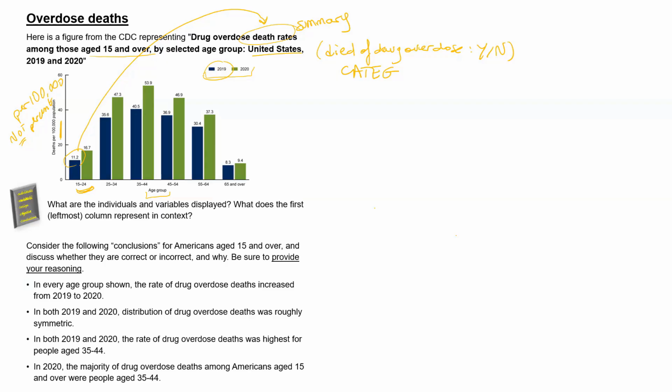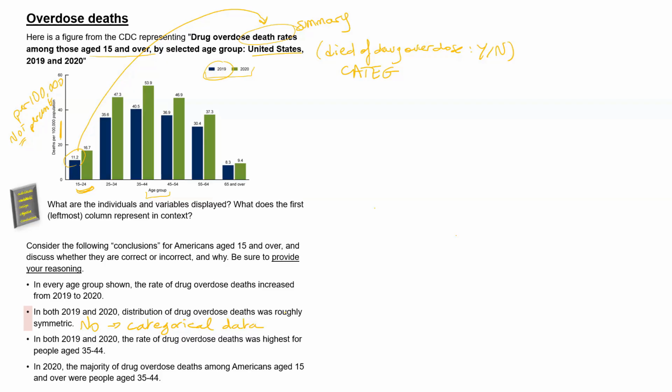We have another proposition. In both 2019 and 2020, the distribution of drug death was roughly symmetric. This is absolutely incorrect because we're not talking about a quantitative variable. Skew, symmetry, outliers are statistical terms that refer to the shape of a quantitative distribution. We do not have a quantitative distribution here. What we have is a categorical variable. This is death, yes or no. And the summary for that is a death rate, right? A proportion of death from drug overdose in each of those different age groups.